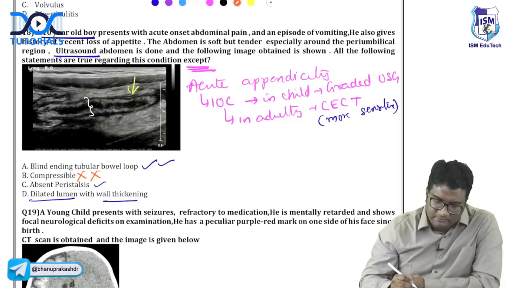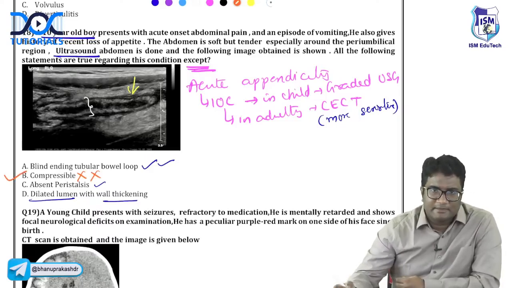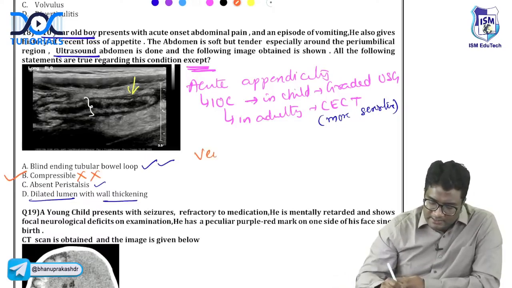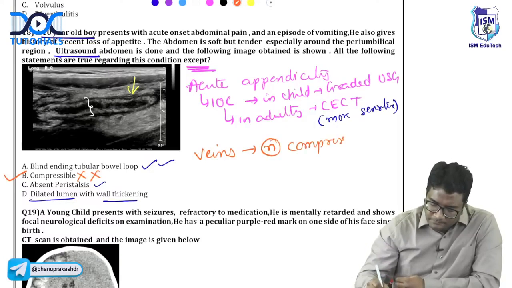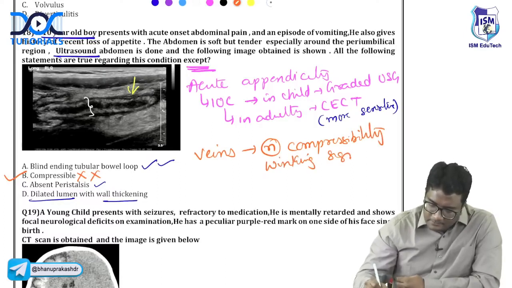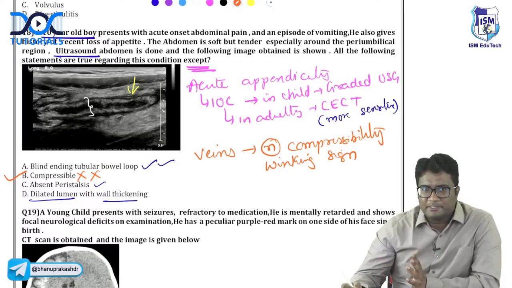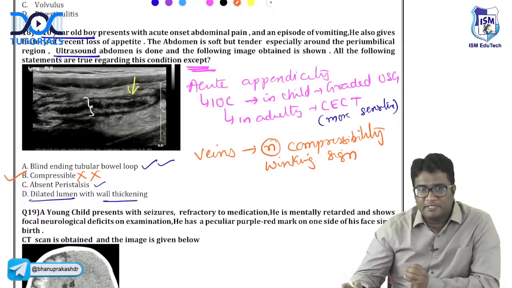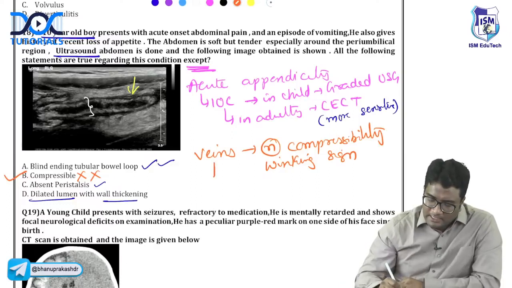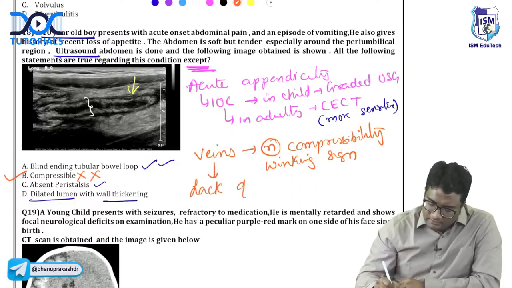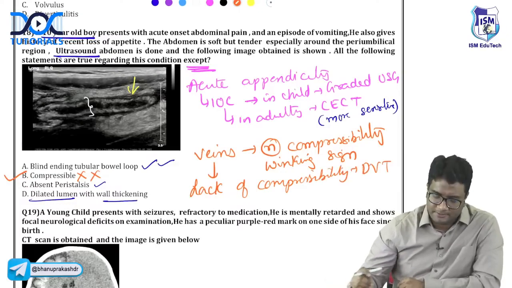It is not compressible. This should be the answer because it is an except question. Remember, veins will show compressibility. This is called the winking sign. But an inflamed bowel will not get compressed. Veins will show compressibility, and lack of compressibility of veins should make you think of DVT, deep vein thrombosis.